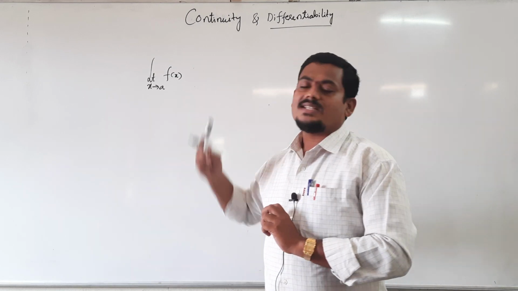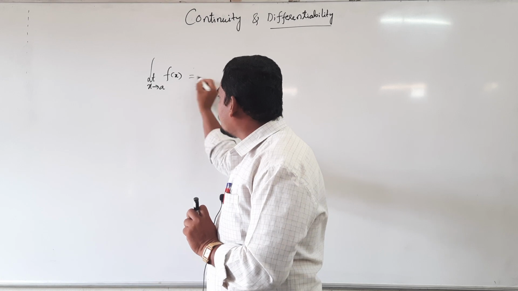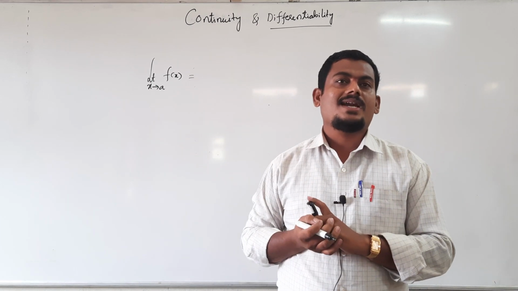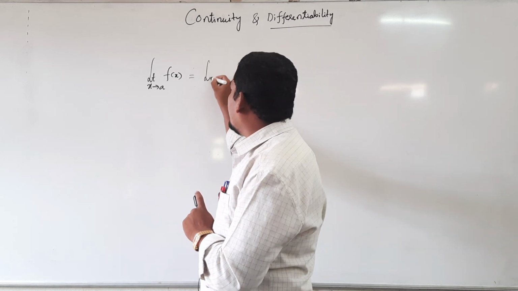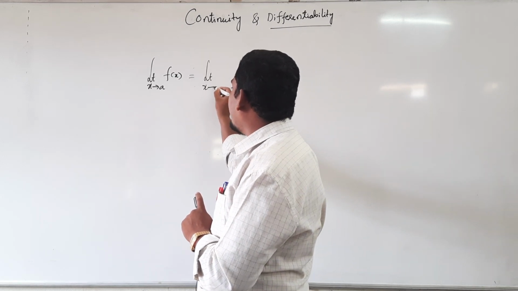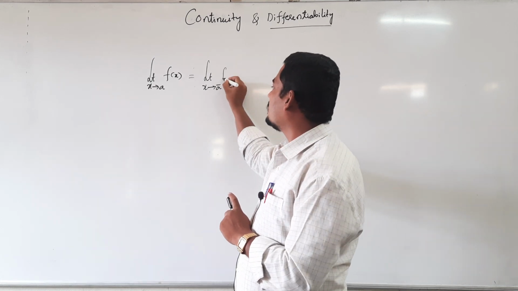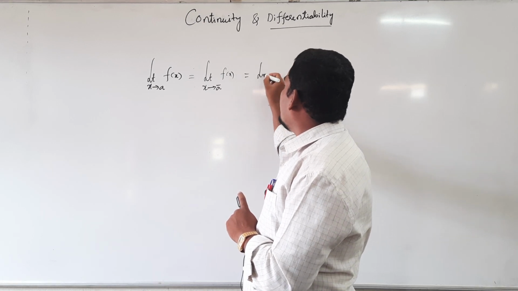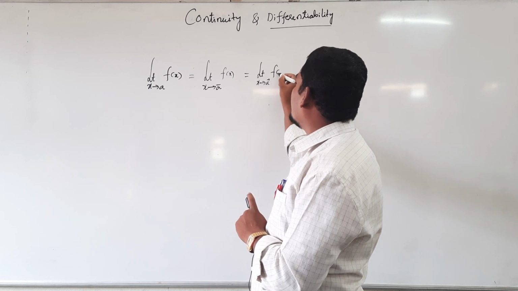This limit is said to exist only when left hand limit and right hand limit are equal. Left hand limit, the notation is limit as x tends to a minus of f of x, that's equal to limit as x tends to a plus of f of x.